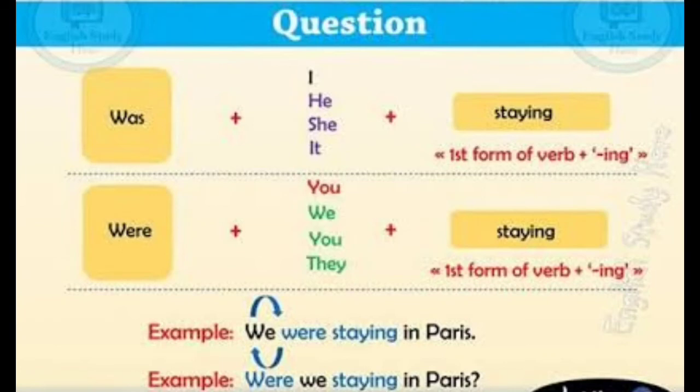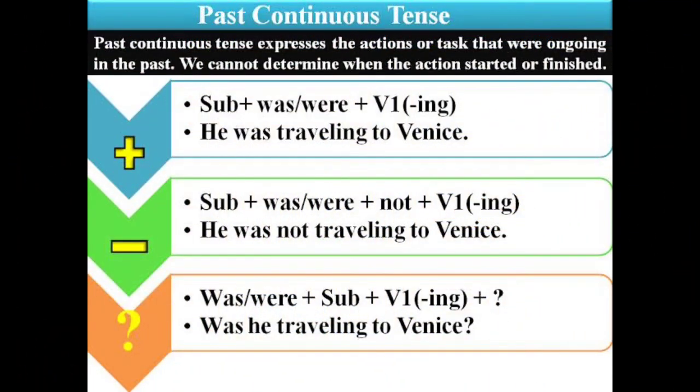Let's move on to the next tense, future continuous tense. So children, as I already told you, past continuous tense expresses the action or task which was ongoing in the past. We cannot determine when the action started and finished. So for the positive sentence, subject plus was or were plus verb plus ing, that is, he was traveling to Venice.